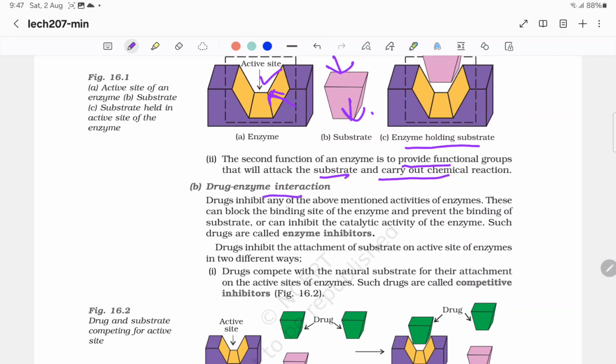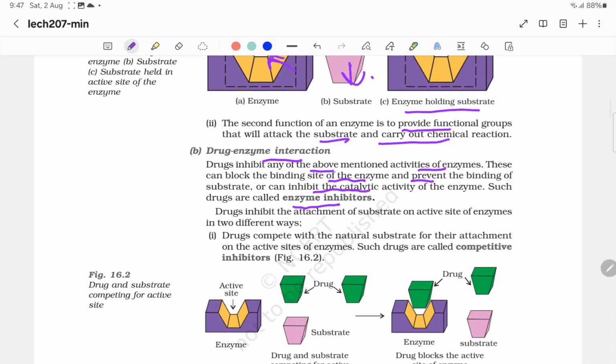Then drug enzyme interaction. Drugs inhibit any of the above mentioned activities of the enzymes. These can block the binding site of the enzyme and prevent the binding of substrate, or can inhibit the catalytic activity of the enzyme. Such drugs are called enzyme inhibitors.